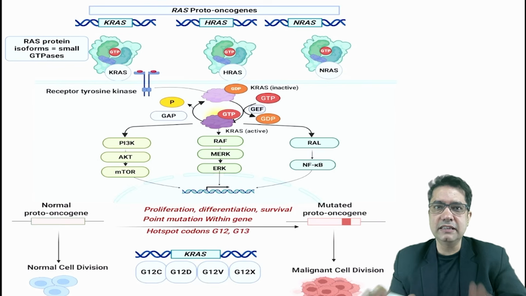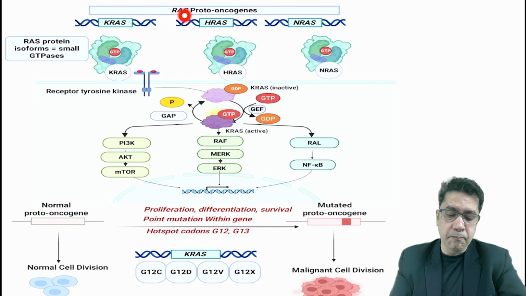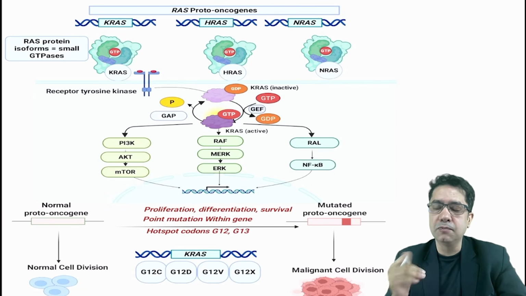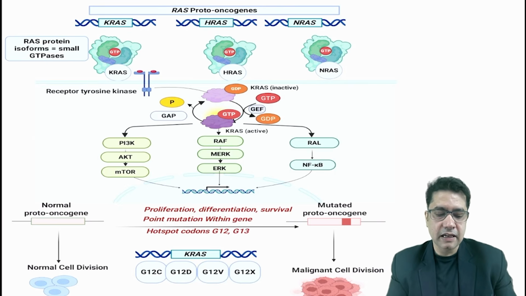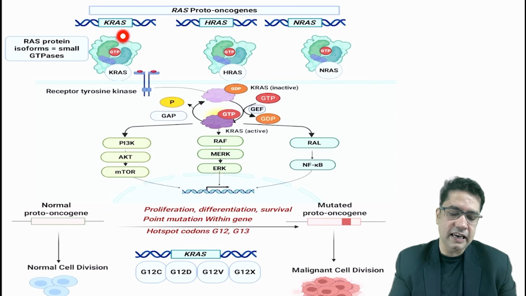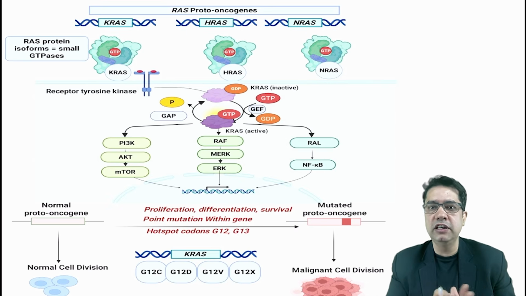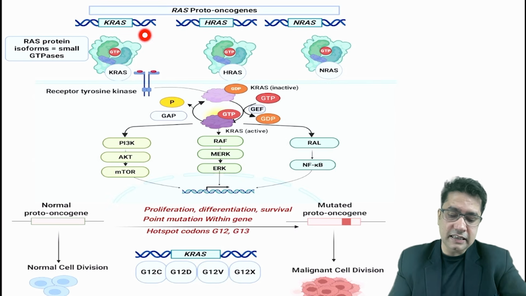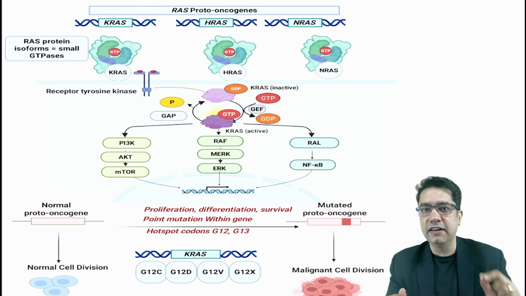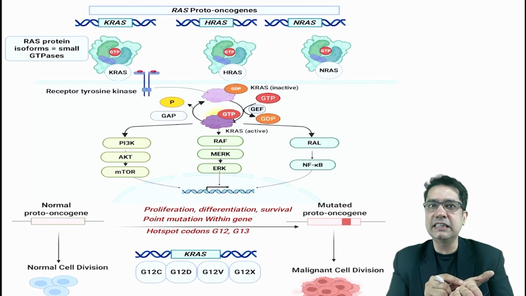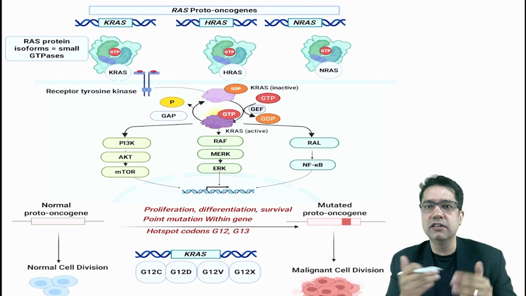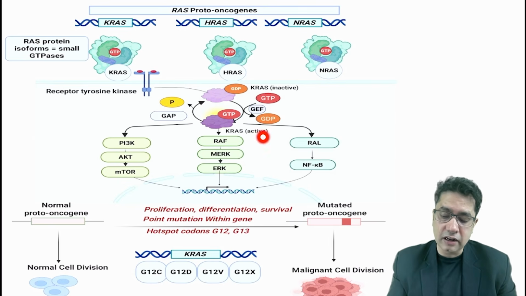So what about this RAS? Understand that RAS is a group of proto-oncogenes. That means they are responsible for cell division, and the RAS proto-oncogene has various subtypes of genes like KRAS, HRAS and NRAS. So KRAS, just focus on KRAS. It is a type of proto-oncogene among the RAS family. Now this KRAS is a very integral part of a receptor known as the tyrosine kinase receptor. This tyrosine kinase receptor responds to growth factors. When growth factors act on the tyrosine kinase receptor, it causes cell division through the RAS pathway or KRAS pathway.